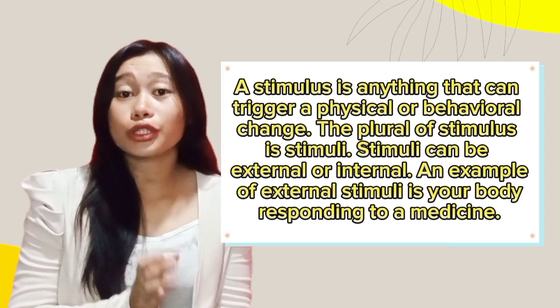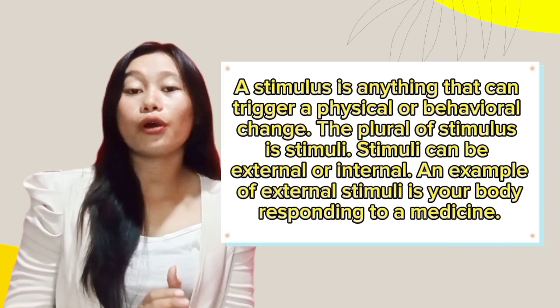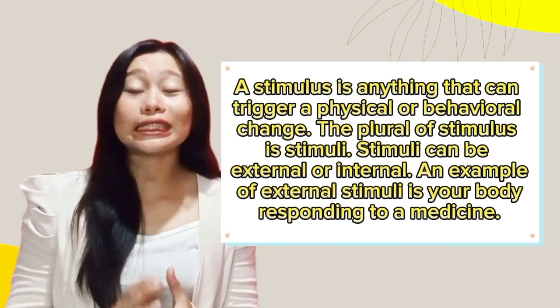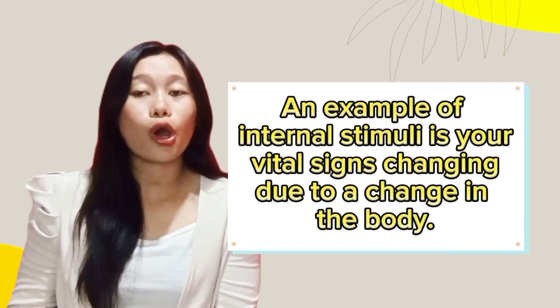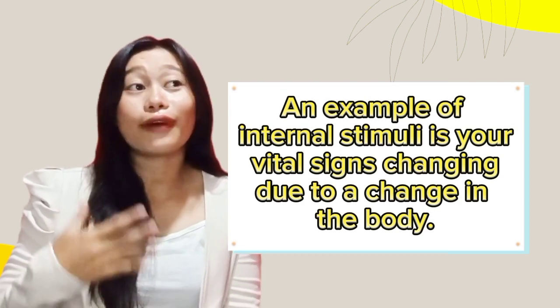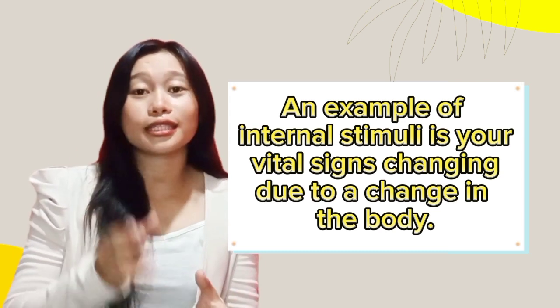Stimuli can be external or internal. An example of external stimuli is your body responding to a medicine. And an example of internal stimuli is your vital signs changing due to a change in the body.